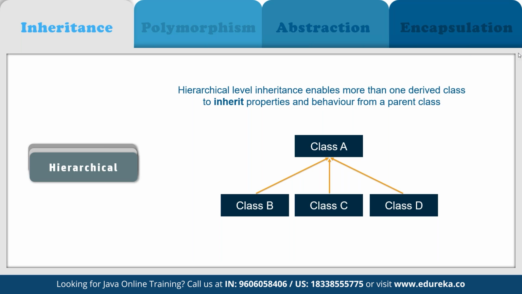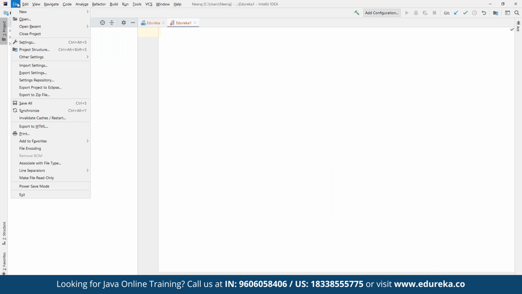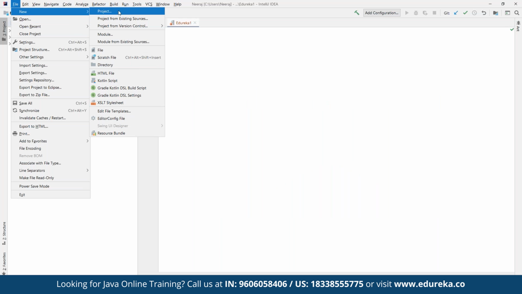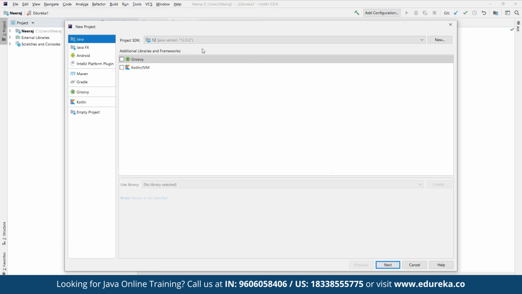So now we are going to work on Eclipse. Actually, now on IntelliJ, here we can simply create a new project from scratch. We can define the Java runtime that we are going to use here, whatever runtime we want to use. And then we can use any of the templates when we are creating it. We can give it any name. Let's say we name it Edureka itself.